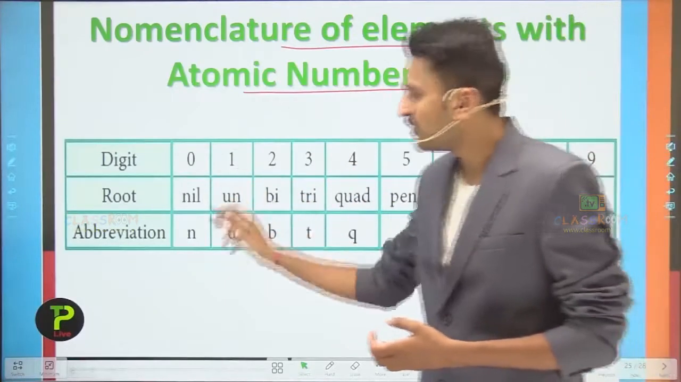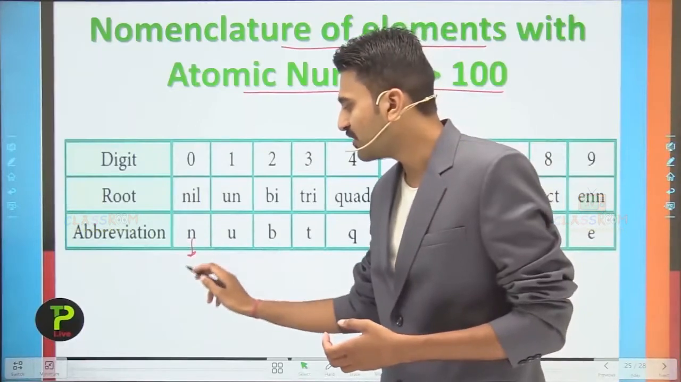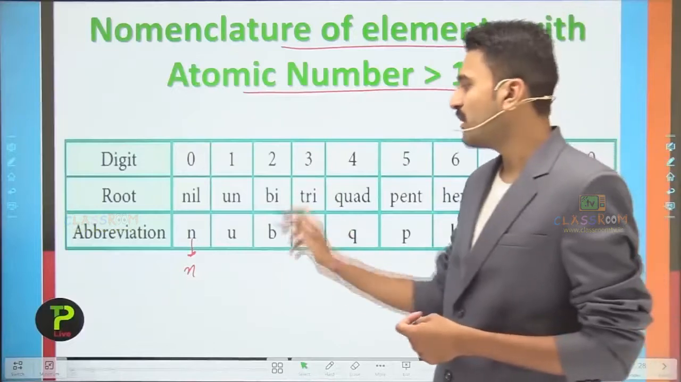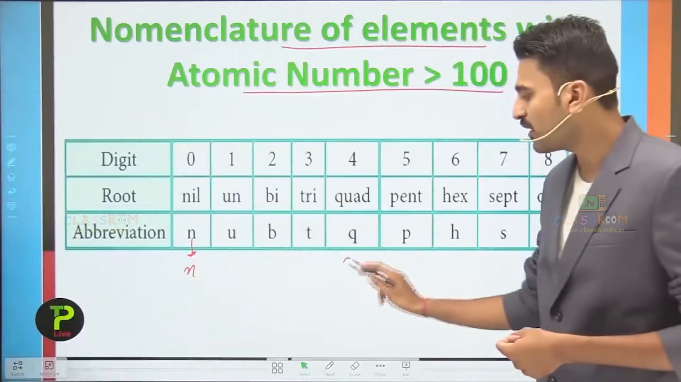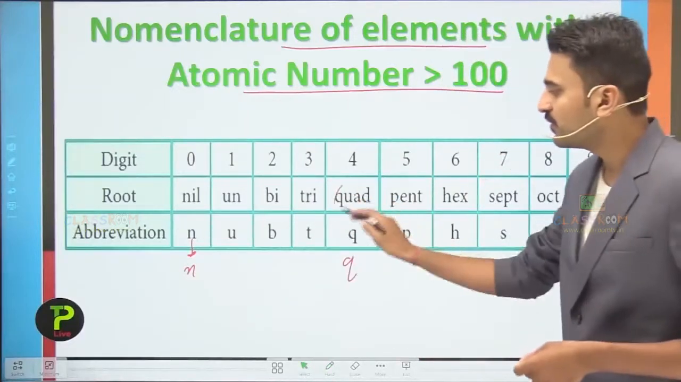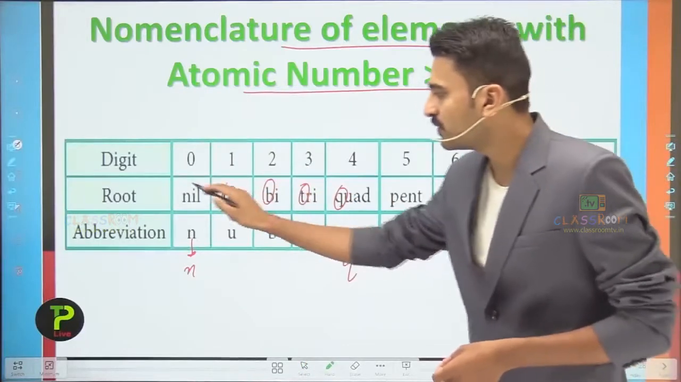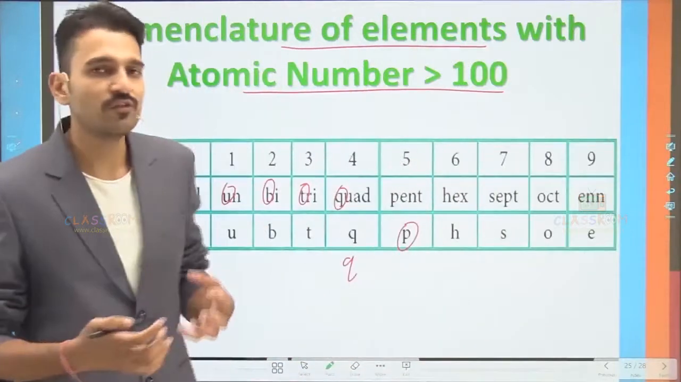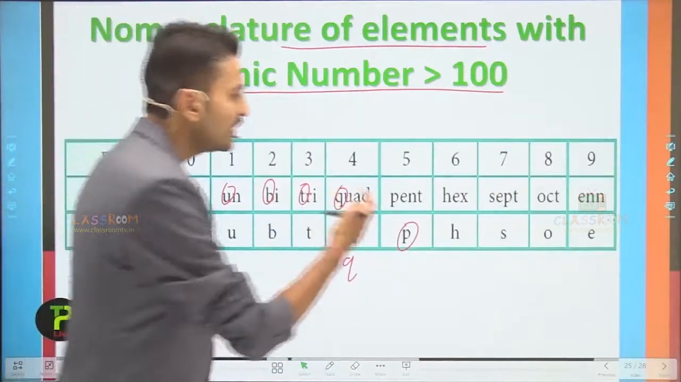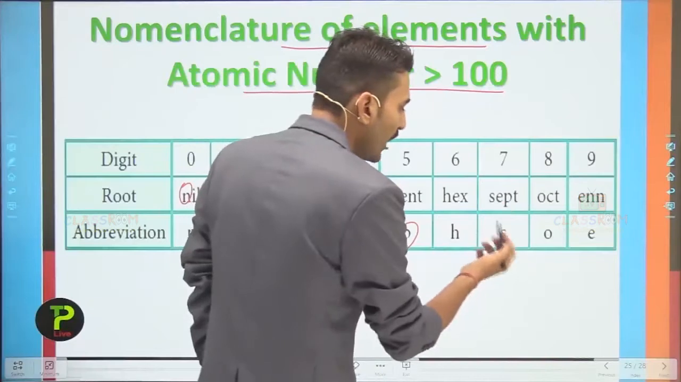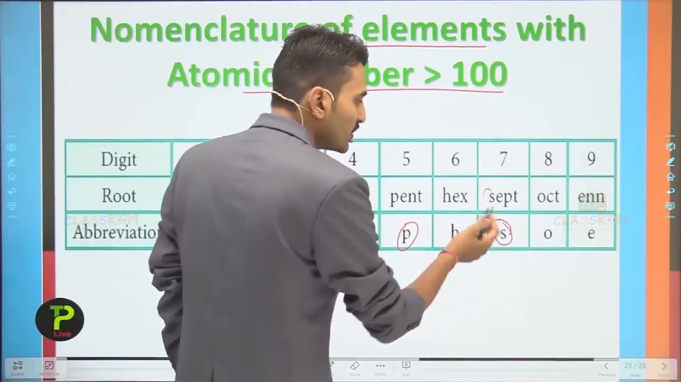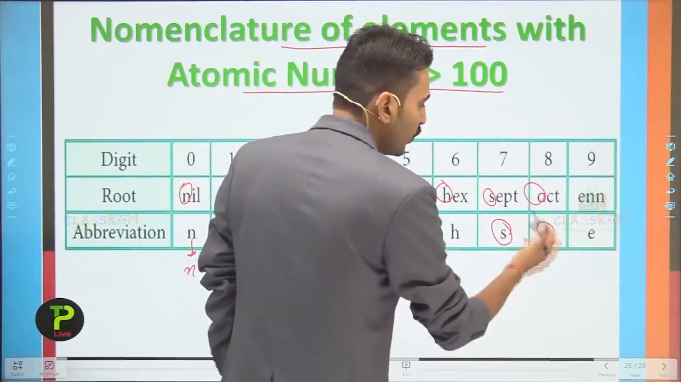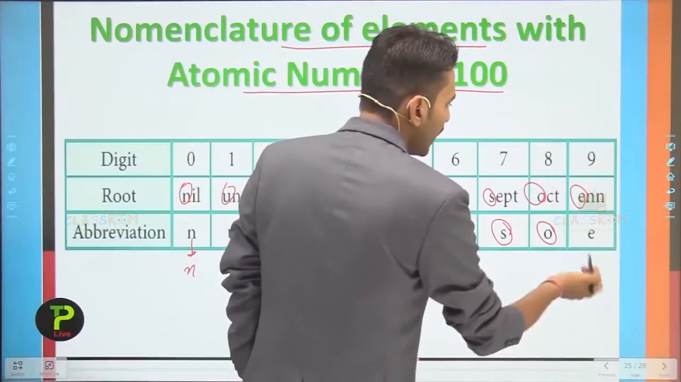For 0 I have to write nil, and its abbreviation is N. For 1 its abbreviation is U, that is un. For 2 it's bi. For 3 it's tri. For 4 it's quad, and its abbreviation is Q, that is the first letter of each word, like this. And for 5 it is termed pent, and the abbreviation is P. 6 is hex, 7 is hept, and the abbreviation is S. For 8 we use oct, that is O. For 9 we use enn, that is E.